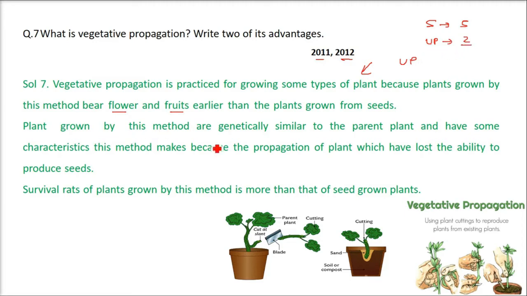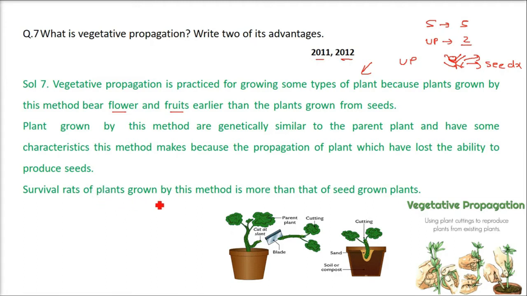Plants grown by this method are genetically similar to the parent plant. This method is also important for the propagation of plants which have lost the ability to produce seed. Take an example, a plant that now cannot produce seed. How are we going to get the next offspring of this plant? Vegetative propagation.